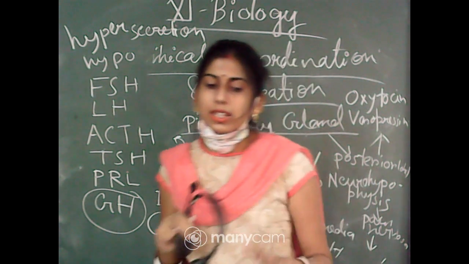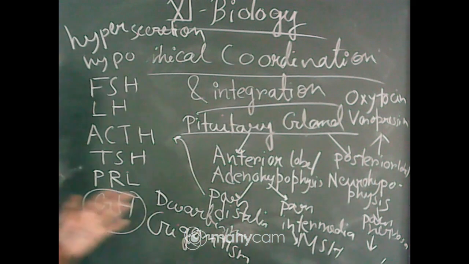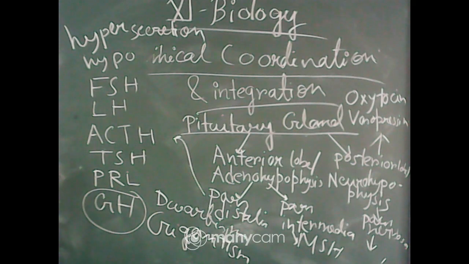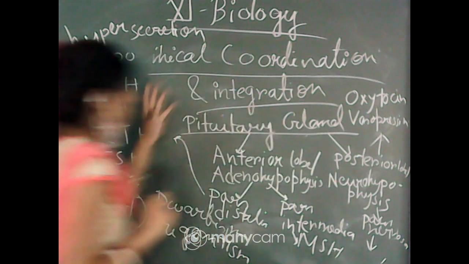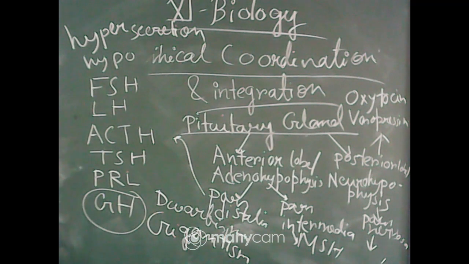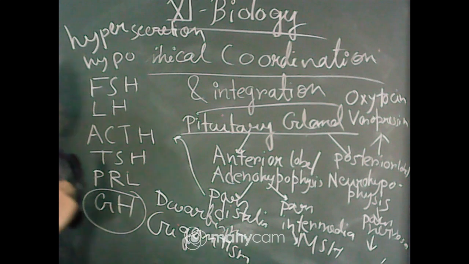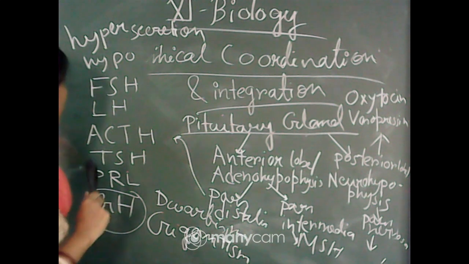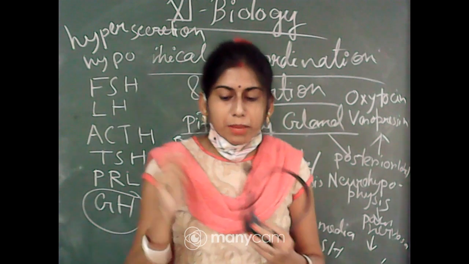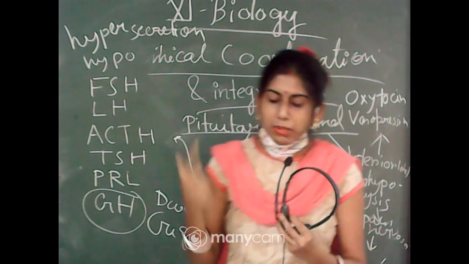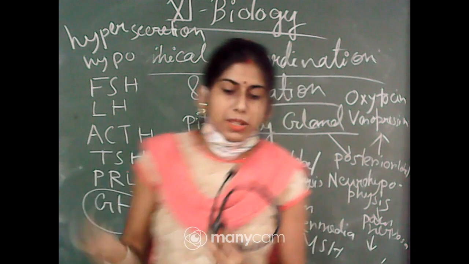So these are the different hormones released from the different parts of the pituitary gland, and we have seen their location and their different functions. For today I am completing the pituitary gland part. In my next class I will start with the pineal gland part.